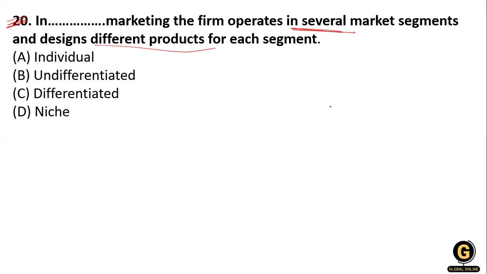they are not having the same feature, they design a different product for each segmentation. That is what they are doing, they are differentiating the market according to the different product, according to their different market area. So that is why differentiated: in the differentiated market, the firm operates in several market segments and designs a different product for each segment, okay.